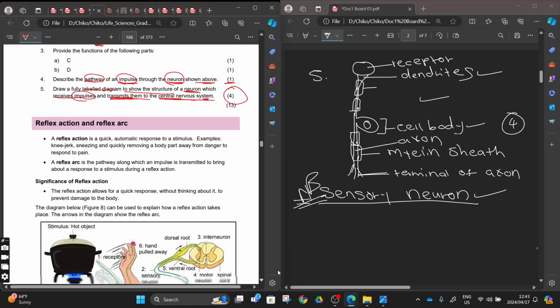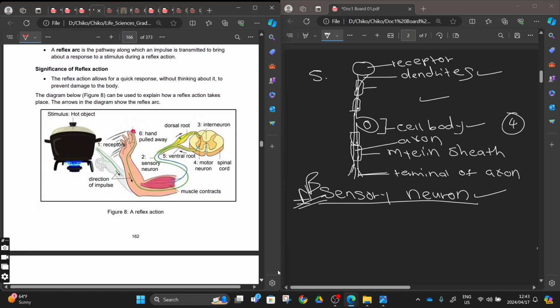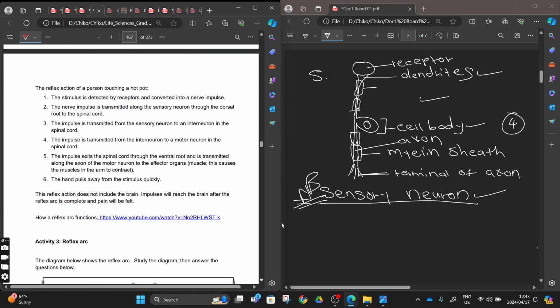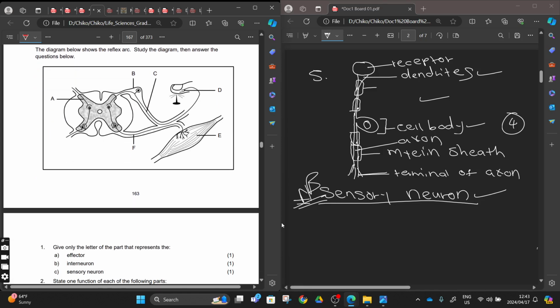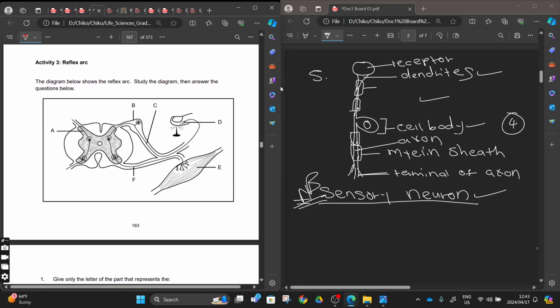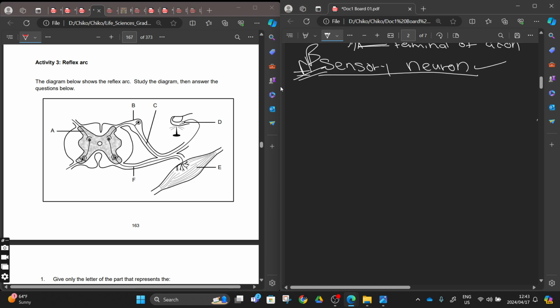So yesterday we did that. We also did the reflex arc. If you still remember, this is what happens in the reflex arc. We did this yesterday, so I don't want to waste much of the time of those who are following us day by day. They are here for correction, so let's give them this correction. And then after that, we are going to activity 3, a reflex arc, right? This is a reflex arc. We did it yesterday.